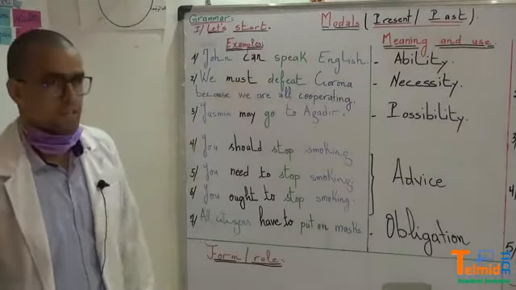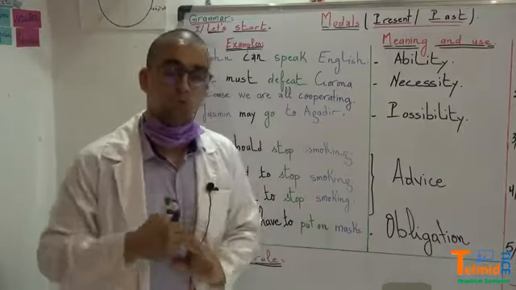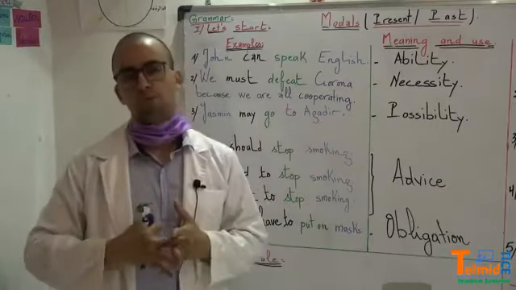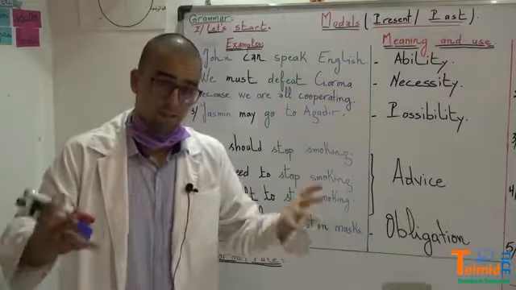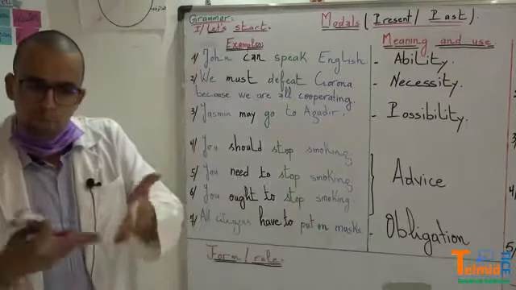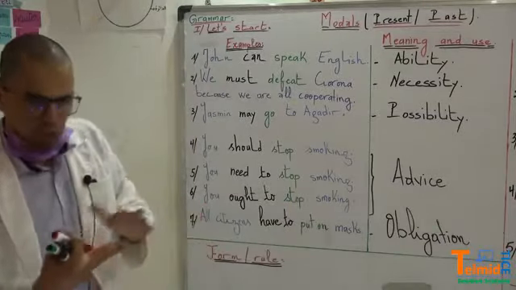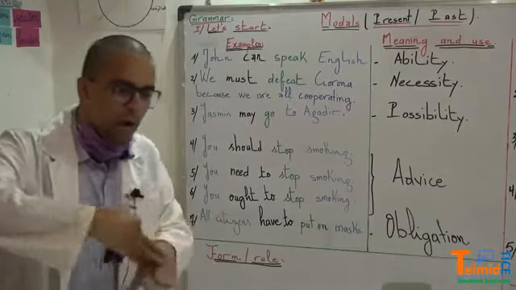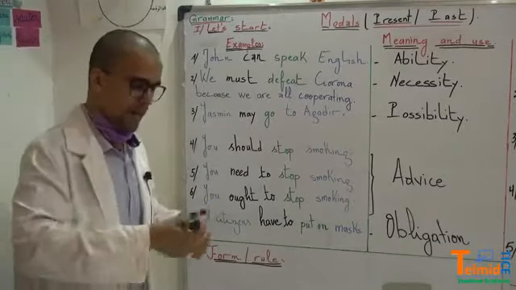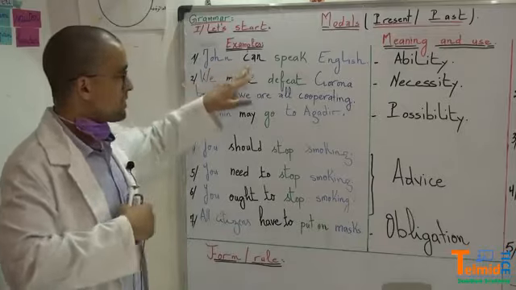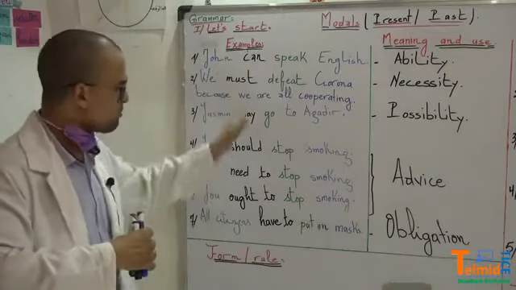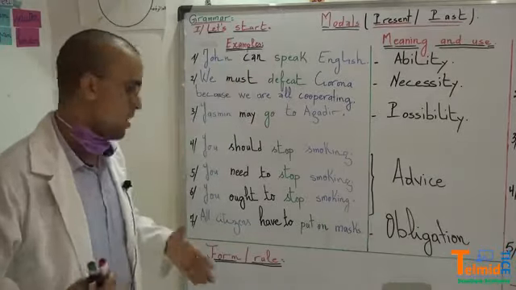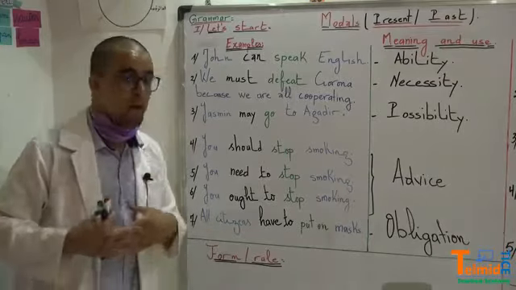Now we move to how we put a modal in a sentence. Do we put it before the verb or after the verb? What do we do exactly? Now, look at the first sentence. All the modals have the same structure, the same form, and the same rule.